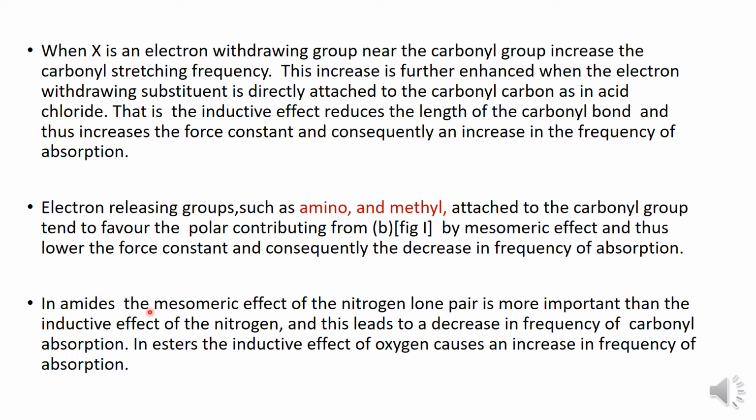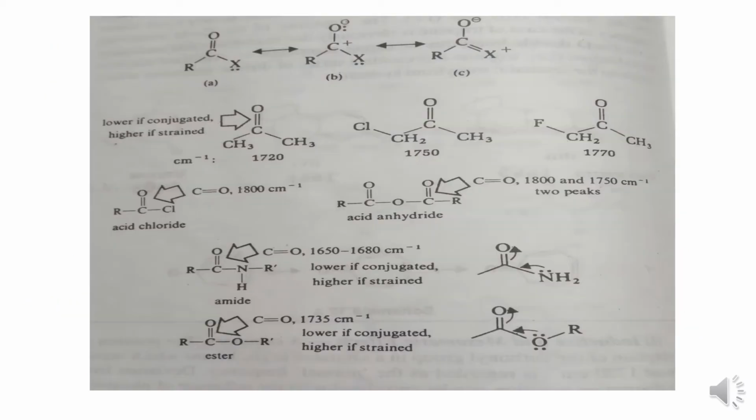In amides, the mesomeric effect of the nitrogen lone pair is more important than the inductive effect of nitrogen, that is, the mesomeric effect overcomes the inductive effect, and this leads to a decrease in frequency of carbonyl absorption. In esters, the inductive effect of oxygen causes an increase in frequency of absorption.